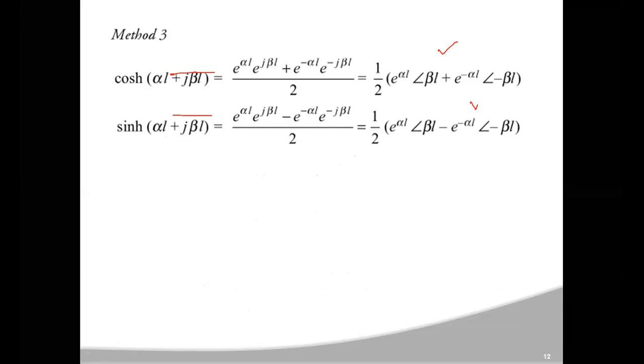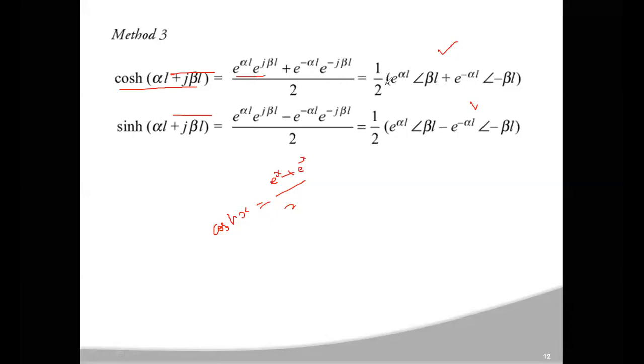Okay. And method 3 is simple. Okay, 2 minutes I will take. In method 3, we have cos h of alpha L plus j beta L. As I said, cos hx can be written as e power x plus e power minus x by 2. Here x is alpha L plus j beta L. So e power x means e power alpha L plus j beta L, which can be written as e power alpha L into e power j beta L. In a similar manner, e power minus x can be written as e power minus alpha L into e power minus j beta L, all by 2.